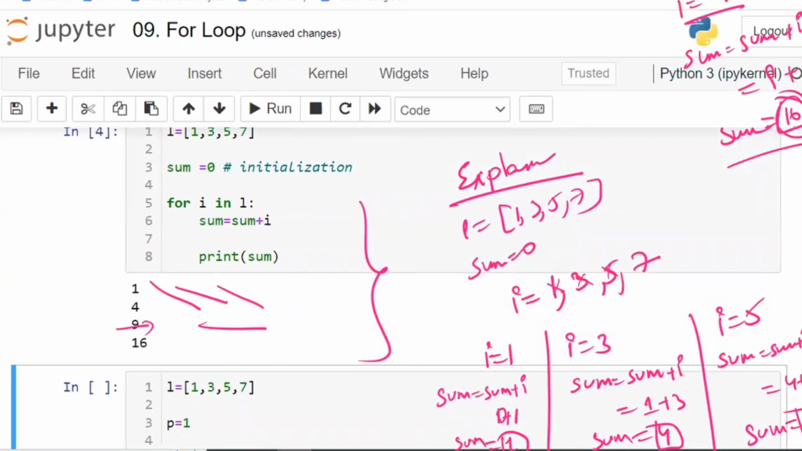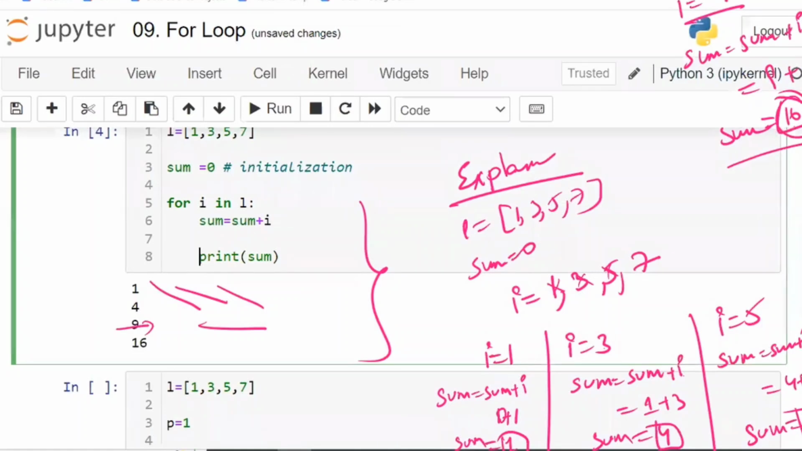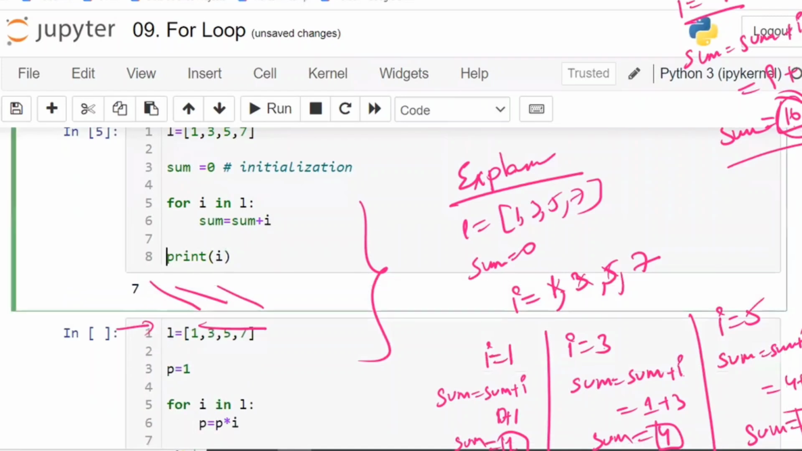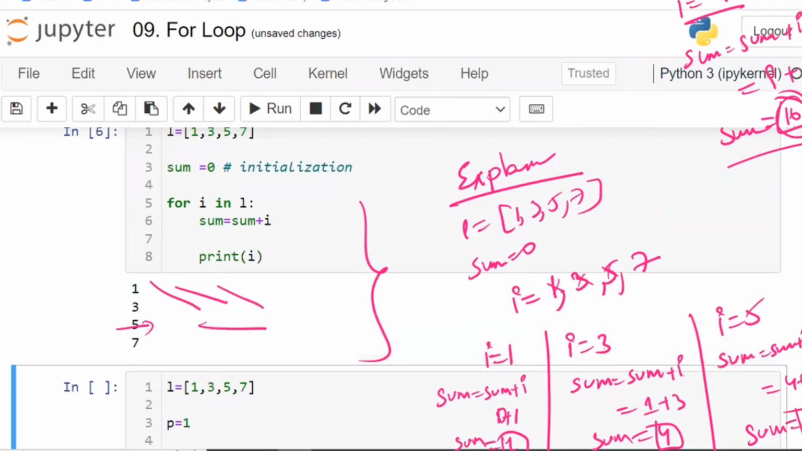Now this is outside. Instead of sum, I am asking for I. What is the last I value? 7. So only 7 will be printed. If every time I want I, then every time 1, 3, 5, 7 I will be printed.